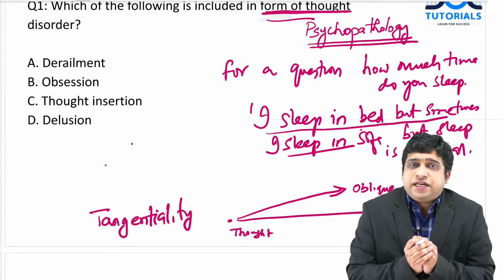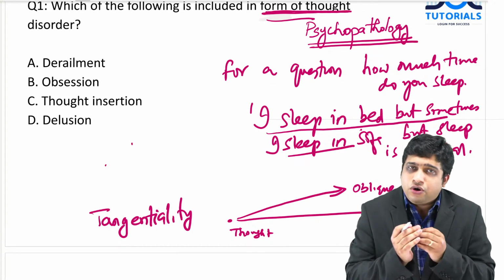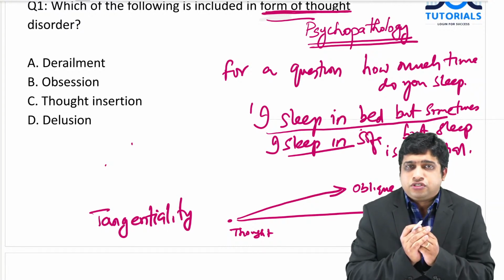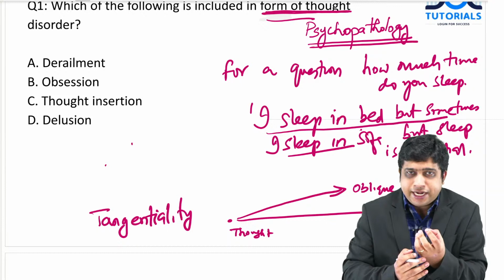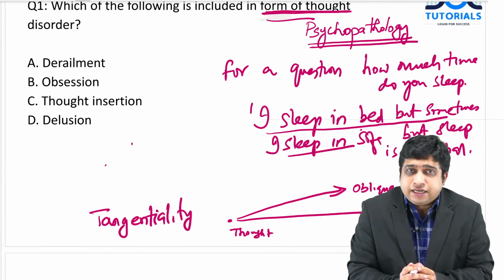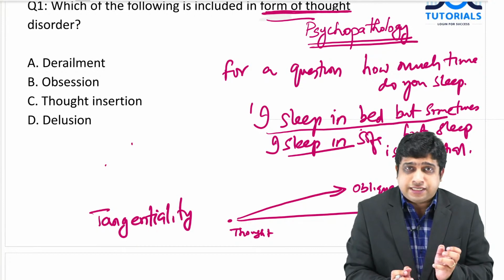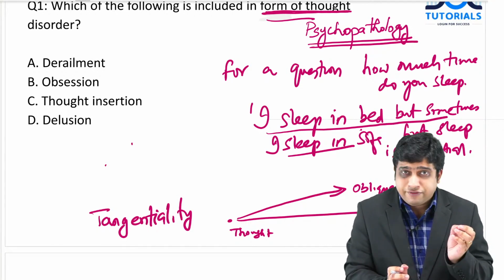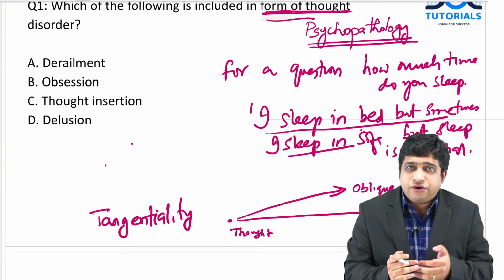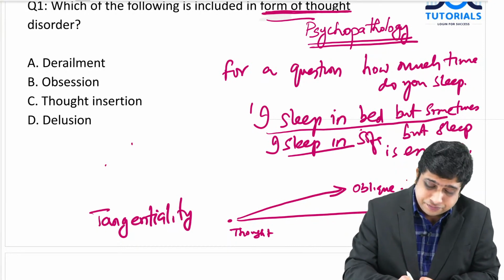For assessing a derailment, you give a patient a neutral topic. How do you play cricket? How do you celebrate Diwali? And how he is able to answer is what you look for. You should start with the thought. It gives a logical connection from one idea to another, and it comes like this. If you ask me, how should I study psychiatry? If I say that psychiatry is an important part of entrance examination, there are a lot of entrance examinations in India. NEET is one such examination. You should study well for NEET. A lot of questions in medicine come from NEET, etc. If I deviate, it is like I'm having the derailment. I'm just deviating from the topic. So this is what is called derailment.